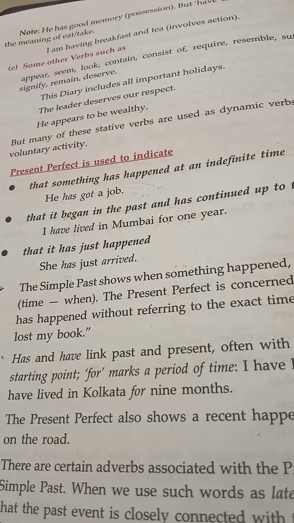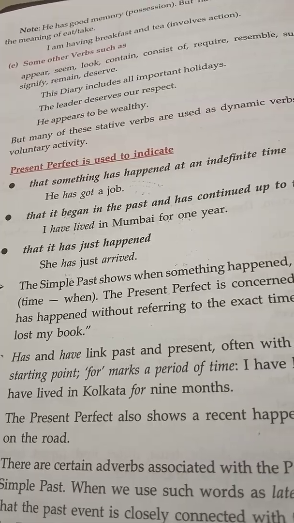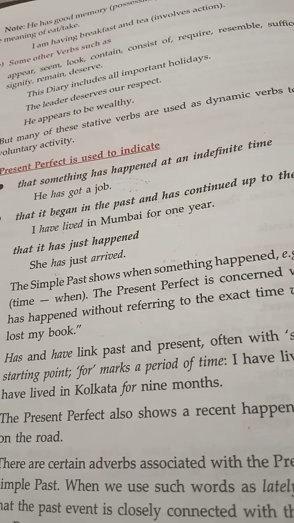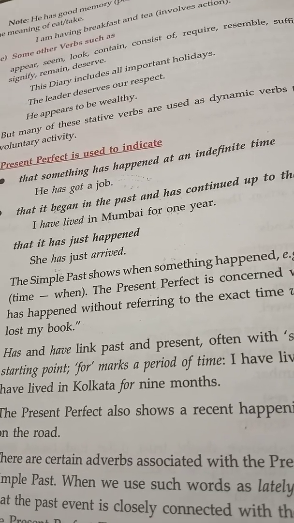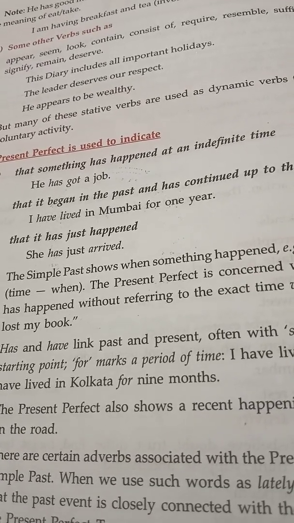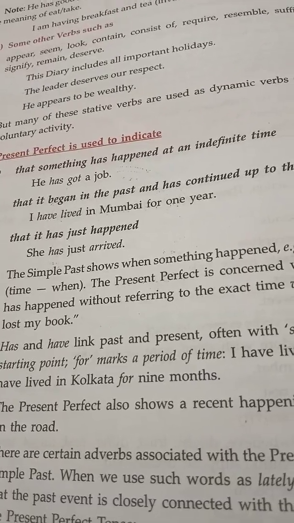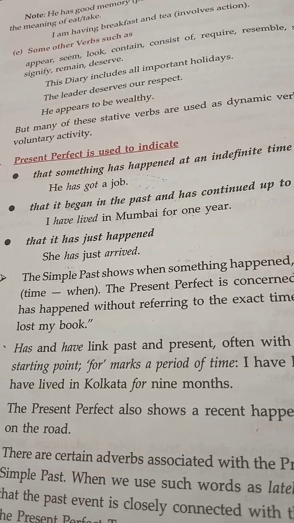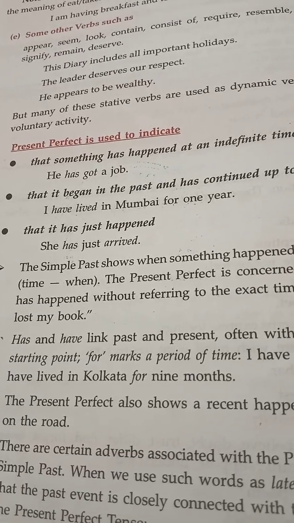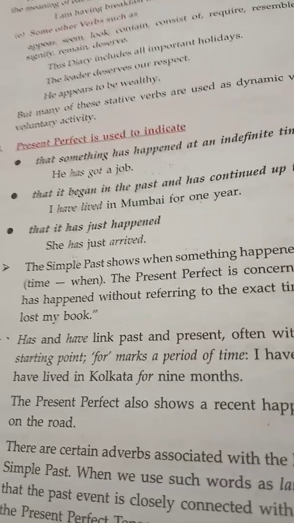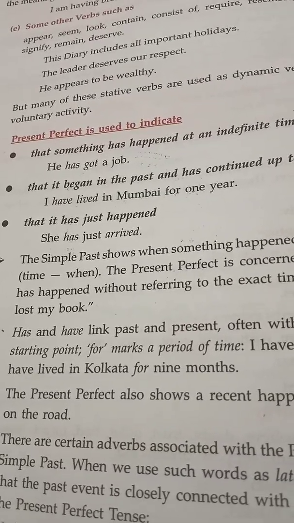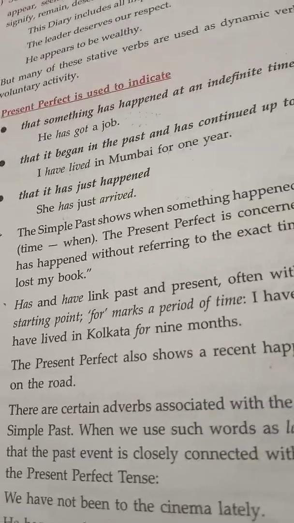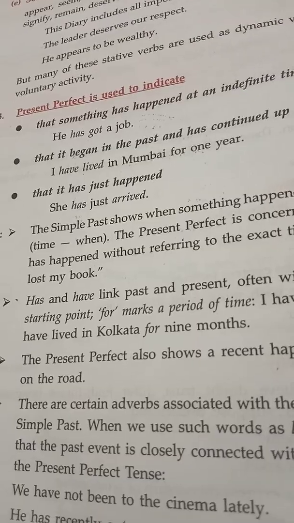And whenever we use has or have, it is always followed by the past tense form of the verb. See, he has got a job, means already got. I have lived. So lived will always confuse you to be the past tense, but the have characterizes it to be the present perfect tense. The has or have itself indicates the present perfect. If it was had, then it was past perfect. She has lived. So has indicates it is present perfect followed by the past tense form of the verb.